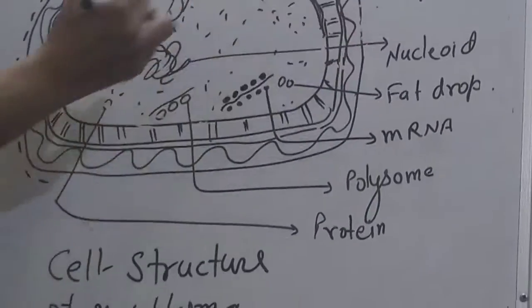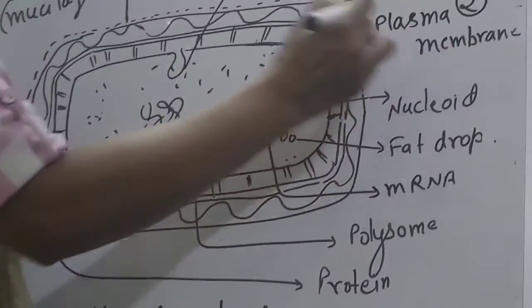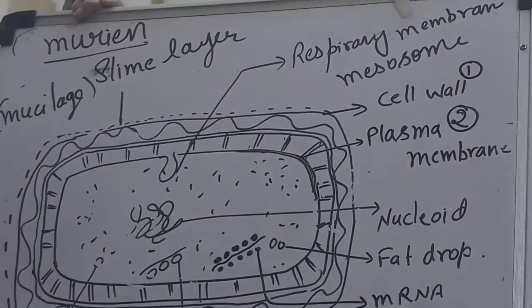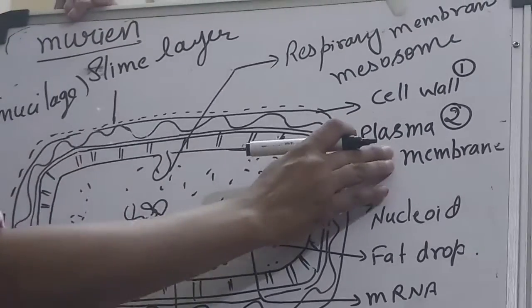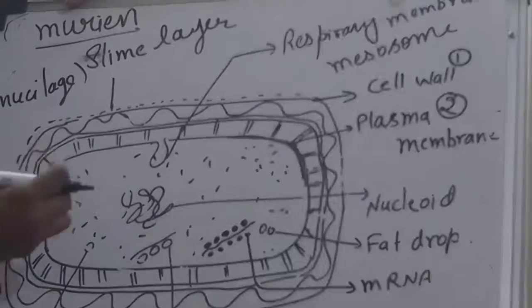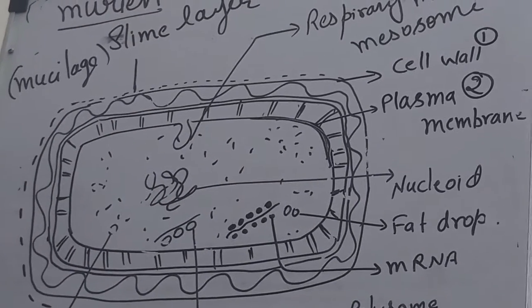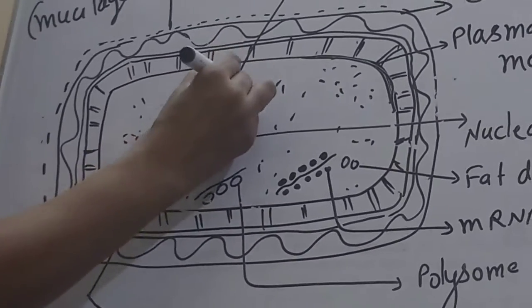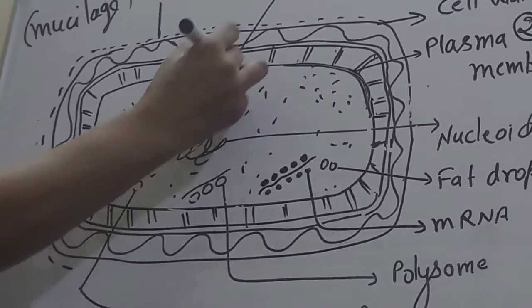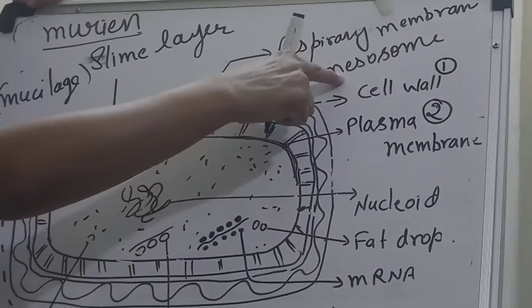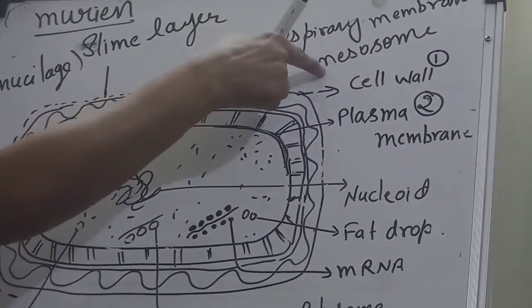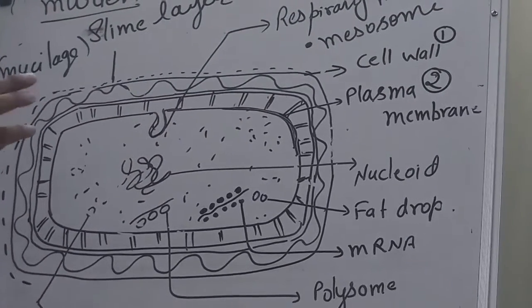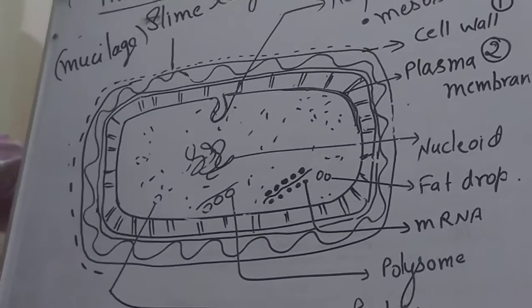Then after the cell wall, which is peptidoglycan, comes the plasma membrane, which, like our cell, is made of protein and lipid. Sometimes, when the bacteria need it for respiration as well as for reproduction, this plasma membrane enfolds like this. This folding part is called the mesosome, and it helps in respiration. It means production of ATP. Respiration does not mean exchanging of gases. Just be clear about that.